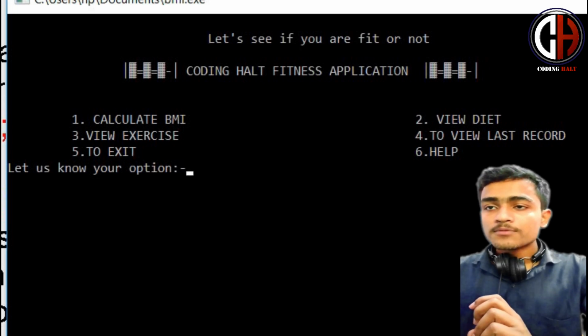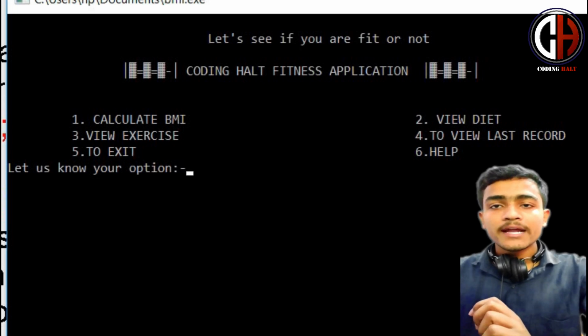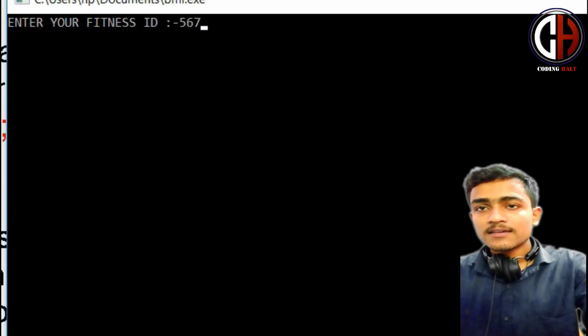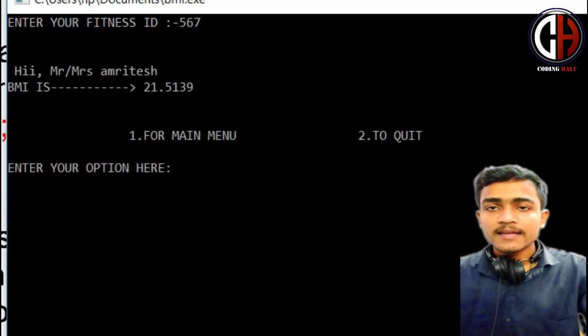Again, in option 2 you can view your diet, option 3 will view your exercise, and option 4 will view your last record. Let us see what we have saved. I have my fitness ID 567, and here it comes. Hi Mr. Amritesh Tiwari, your BMI is 21.5139.